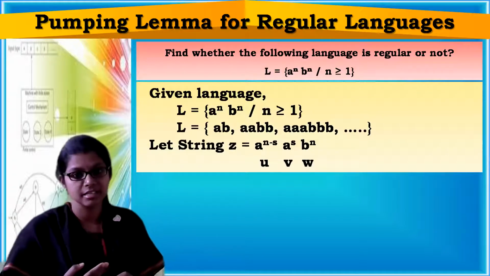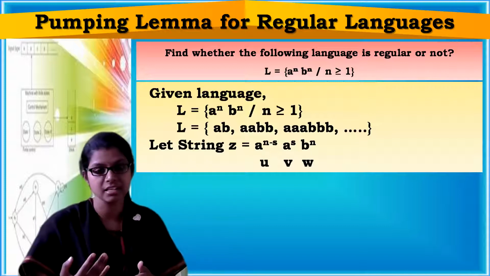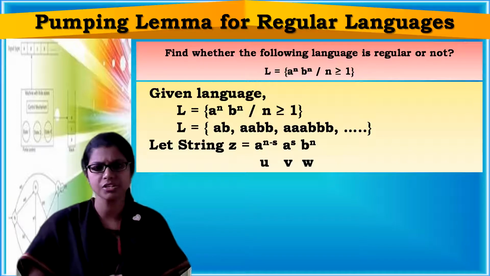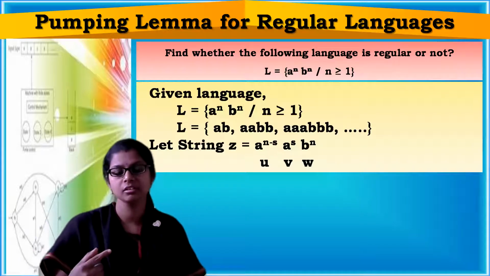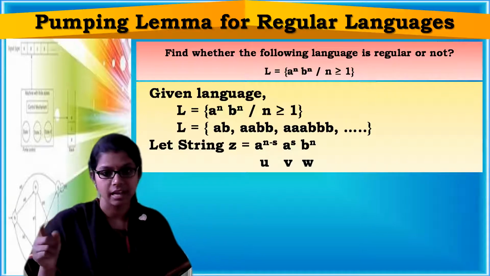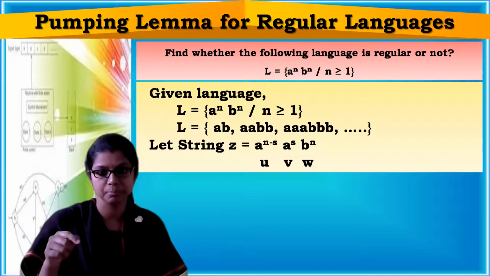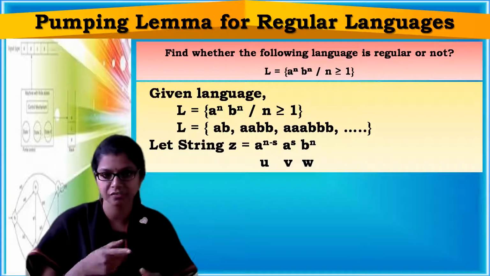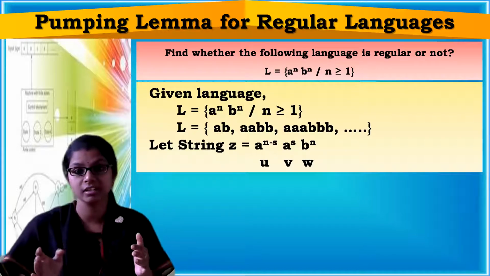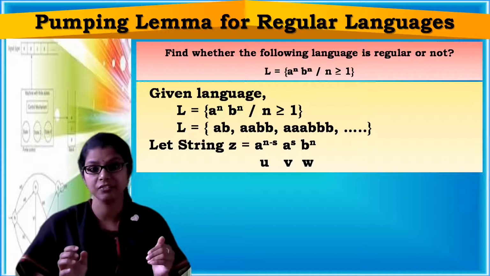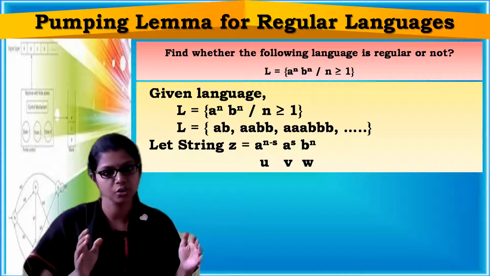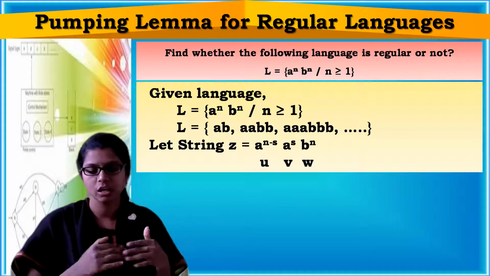If you solve this, you will get a power n concatenated with b power n, because n minus s plus s is n. So I am taking one string from the given language, which represents the whole language itself. In that way, you have to take these strings.